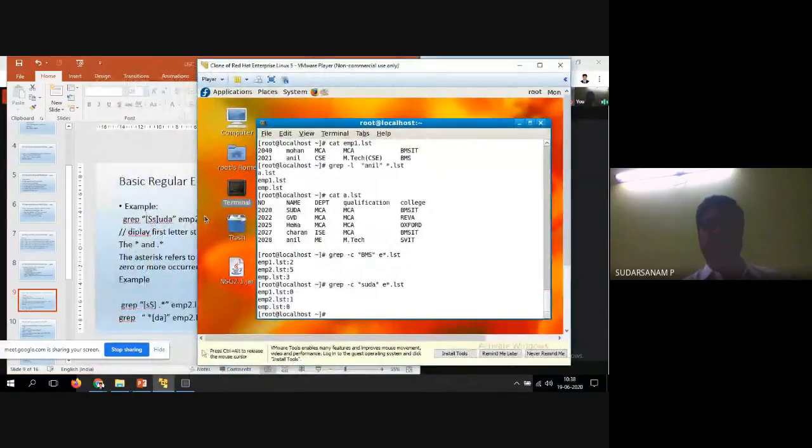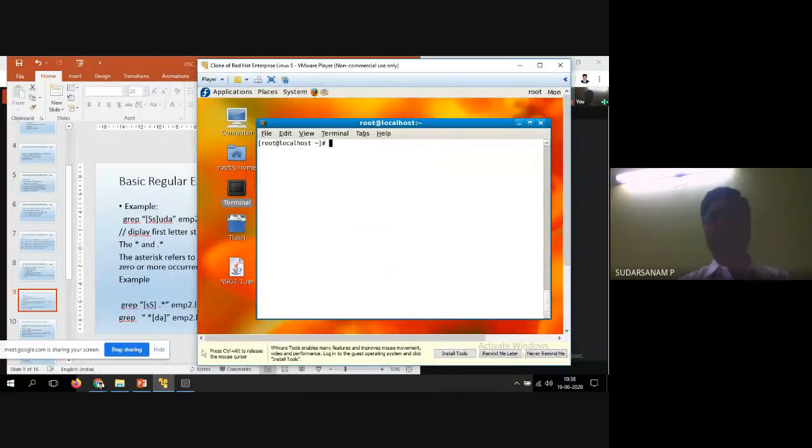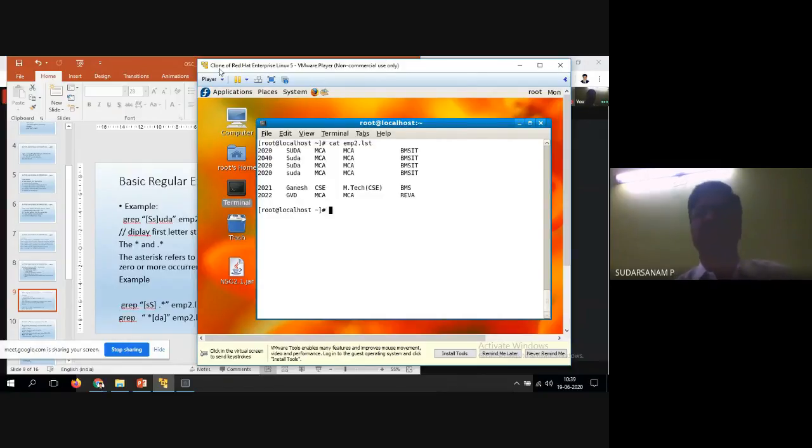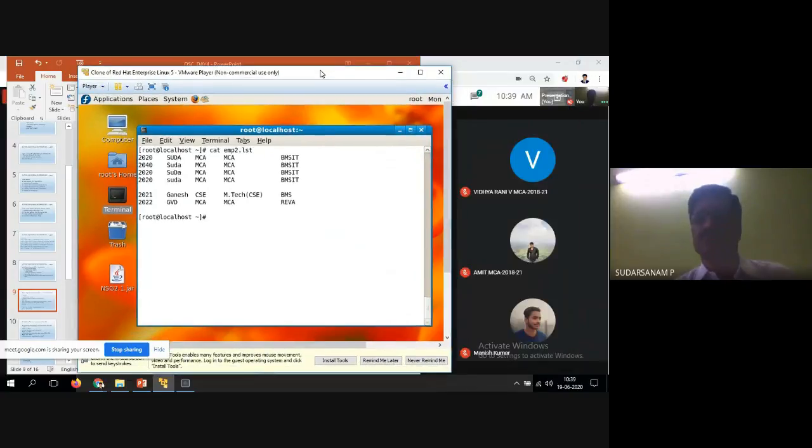Now the same way, I'll use emp2.list. See the example here of how it will be working. Cat emp2.list.